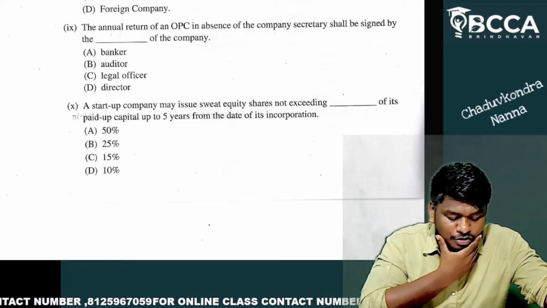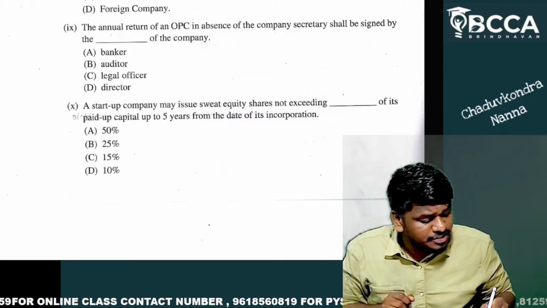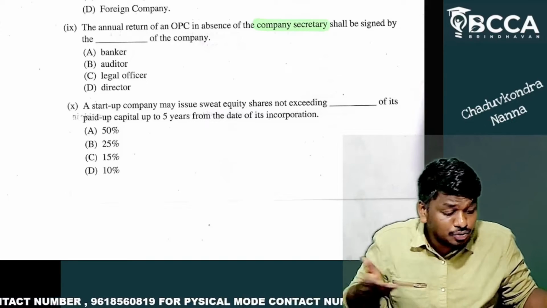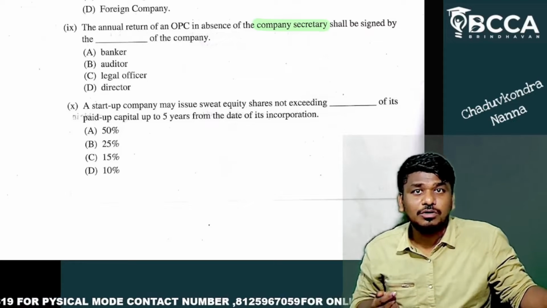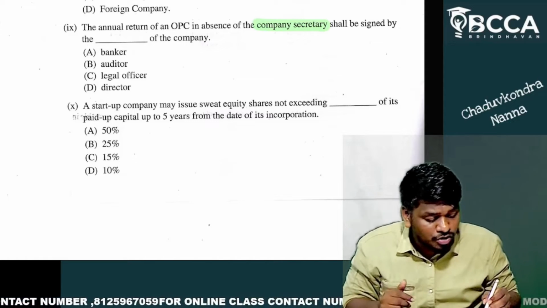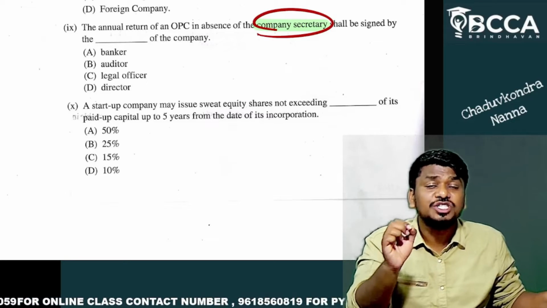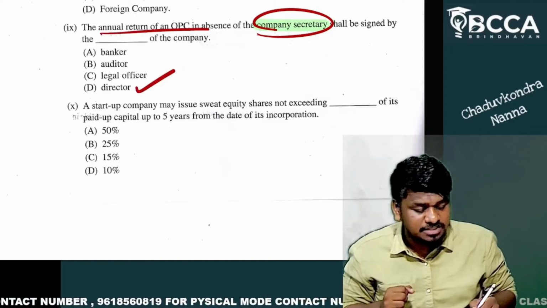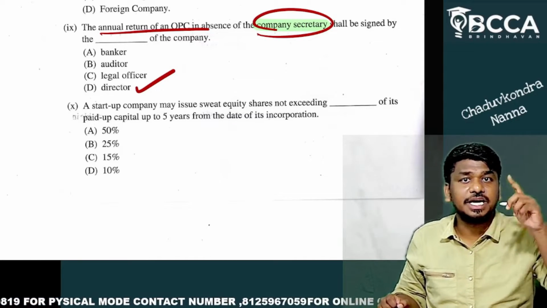So next question number 9. The annual return of an OPC in absence of a company secretary. When there is no company secretary, who shall sign that? Is it a banker? No, not at all. Is it auditor? No. Is it a legal officer? No. If there is an absence of company secretary, who shall sign the annual return of OPC? It is director who has to sign. Did you get my point?